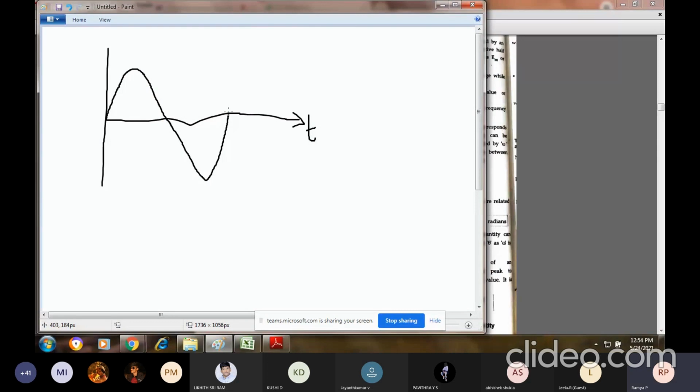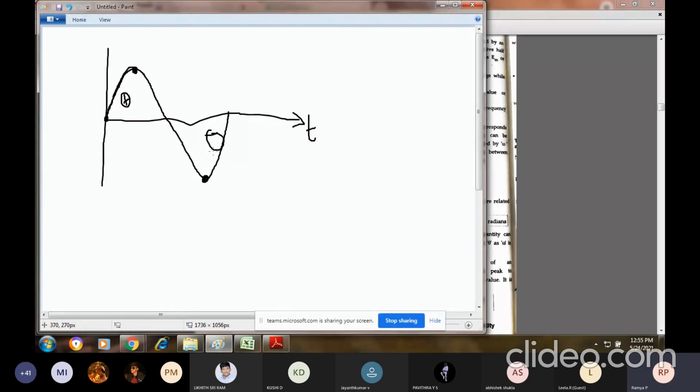Amplitude is nothing but the maximum value attained by an alternating quantity during the positive or negative half cycle. Which is my maximum value? This is my zero, and gradually it increases and goes to the maximum value. So during my positive half cycle, this is my maximum value, and during my negative half cycle, this is my maximum value. You should not consider both maximum values. You should consider only any one maximum value, either with respect to the positive half cycle or negative half cycle.